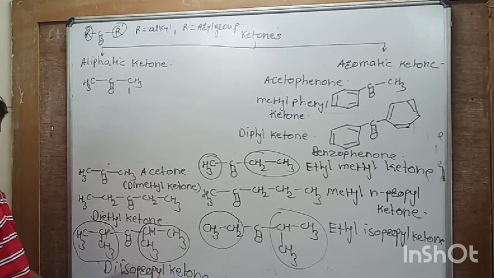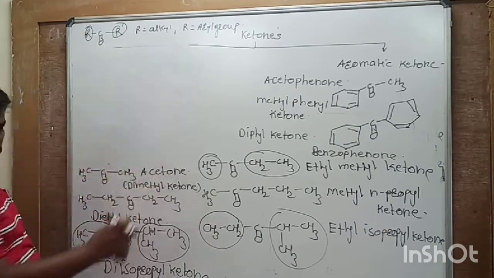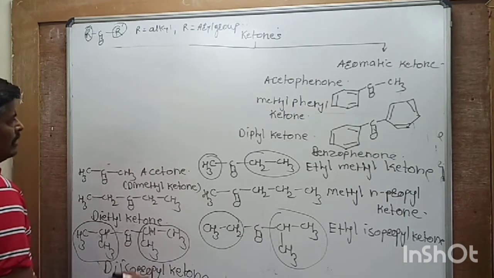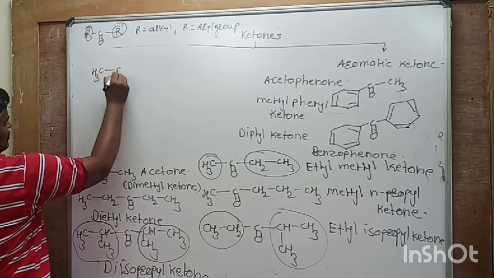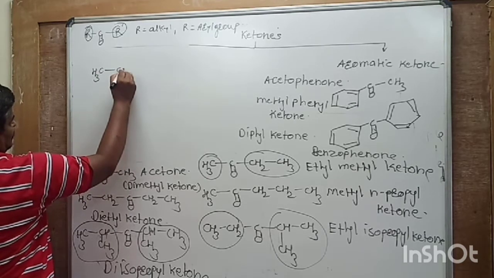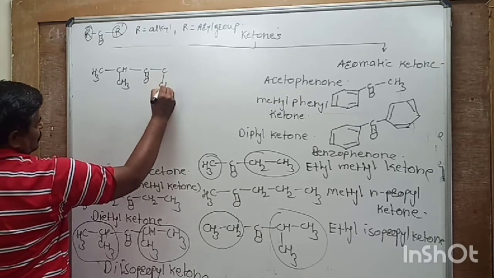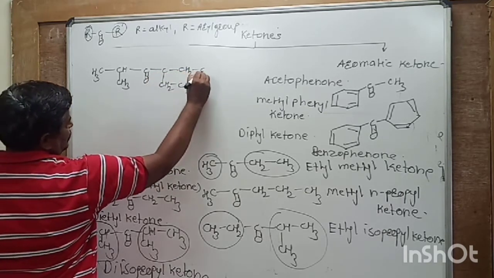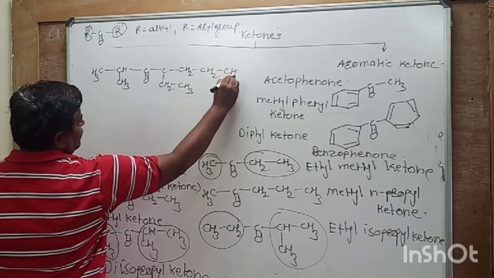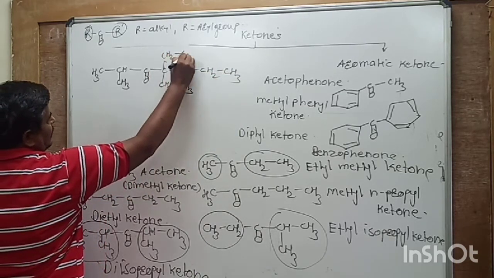Then we will consider the IUPAC nomenclature system. In this system, consider this example: CH3, CH3, CH, CO, CH2, CH3, CH2, CH2, CH3, then CH2 and CH3.